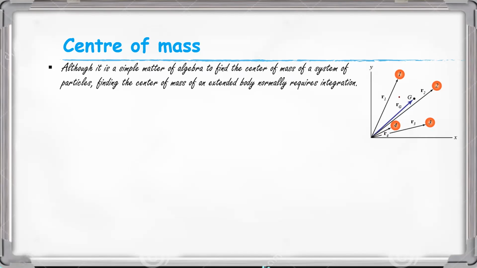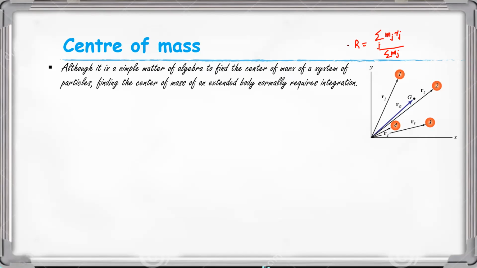To find the center of mass of the system, in the expression, we use the summation. We express the center of mass R is equal to summation j Mj Rj divided by summation Mj. It is the expression for center of mass.